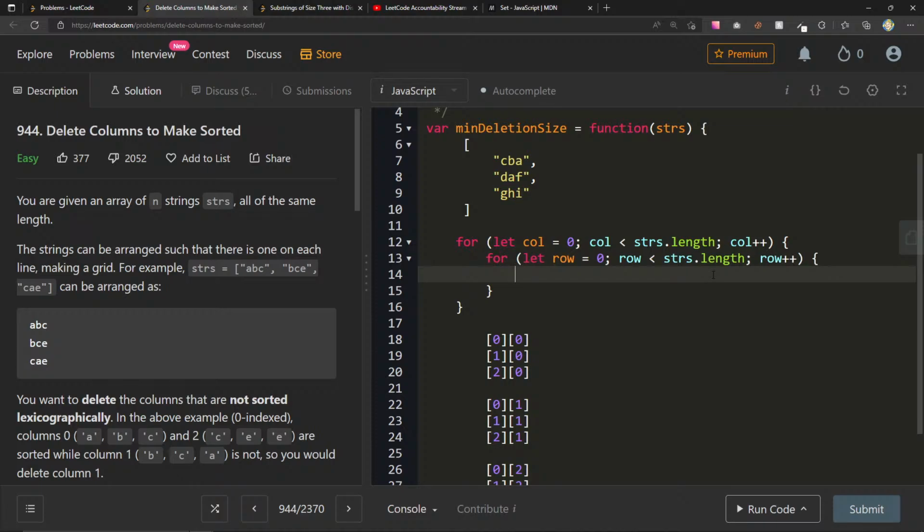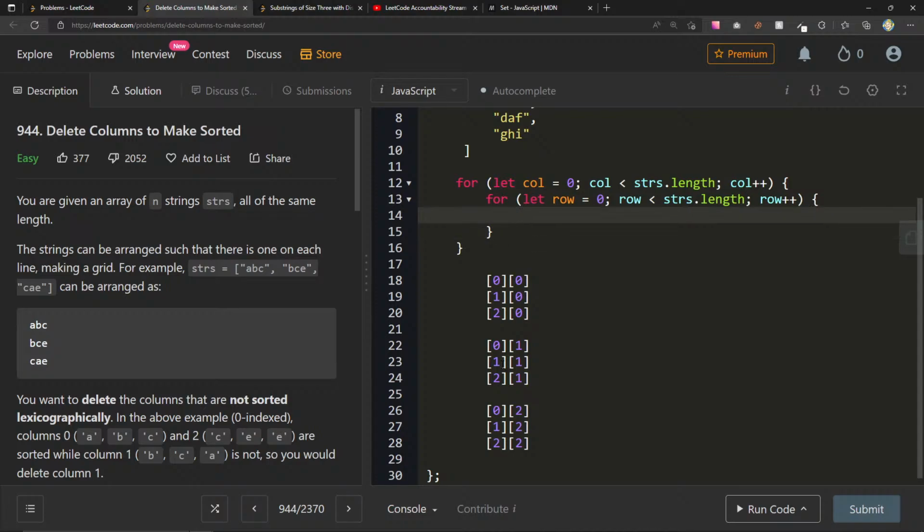Now, do I even want to start at this one? I can always start at row 1 and just compare it with the previous one, I think. Right, so I can do column 0, row 1.